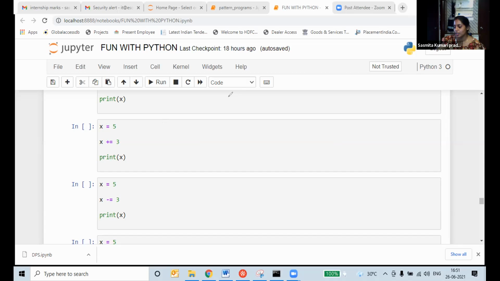Now I'm writing here, you write down. x is equal to 10, y is equal to 3. Now you get the value. x is equal to 10. You write down: x plus is equal to 3. Now x minus is equal to 3. Write down.